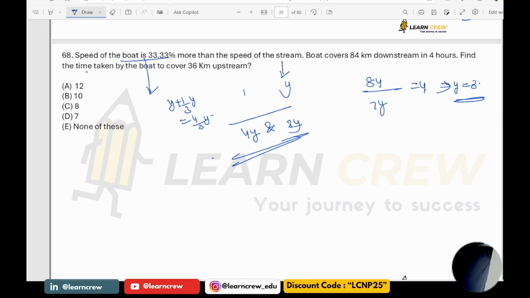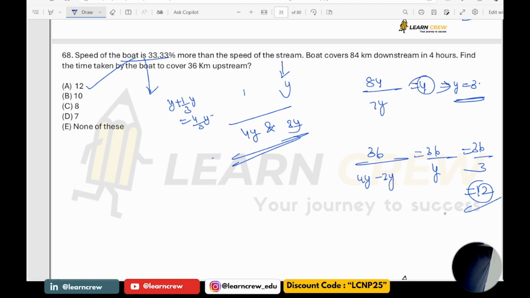Find the time taken by the boat to cover 36 kilometers upstream. Upstream means 4Y minus 3Y, which is Y, so 36 by 3. How much? 12 hours. Okay, it is the downstream time taken, and this is the upstream time taken.